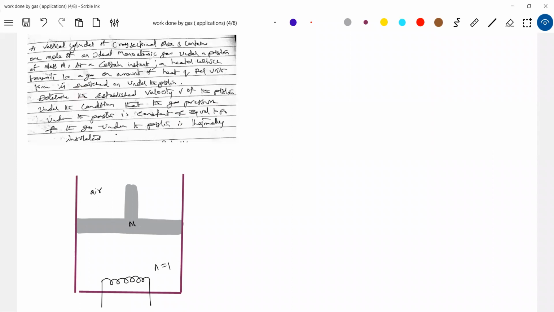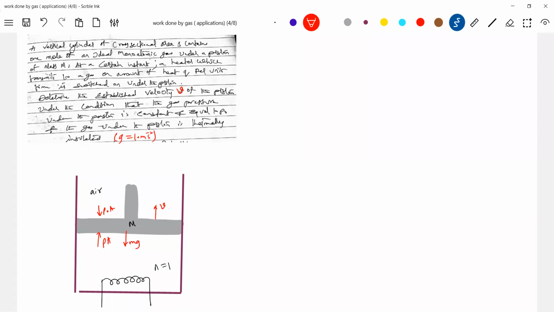So what is it telling? It is going to move. It is going to ascend up with a velocity V. Okay, let's see what forces will be acting. The weight of this. Here it's asking to consider the effect of gravity also. Let me write g equal to 10 meter per second square. Here the atmospheric pressure force and the pressure force of the gas, PA.